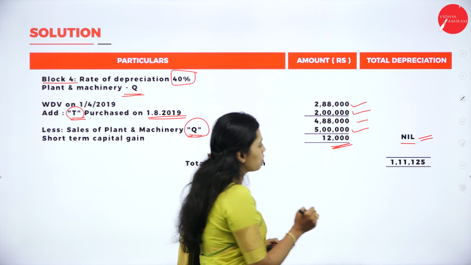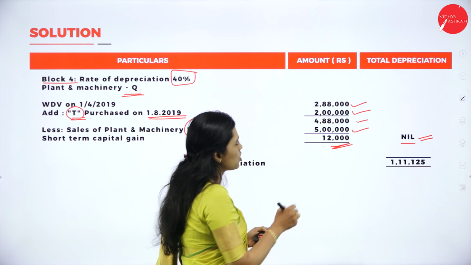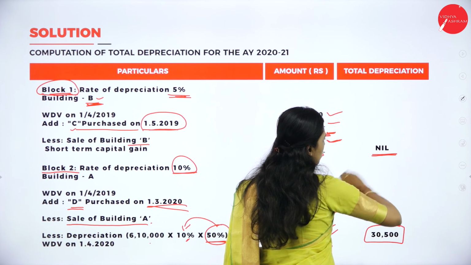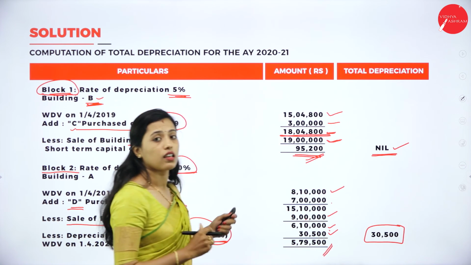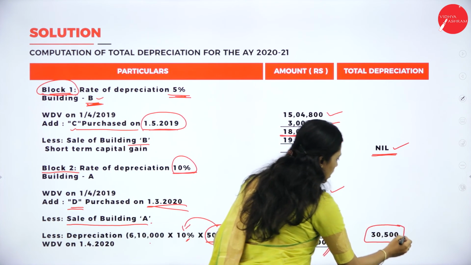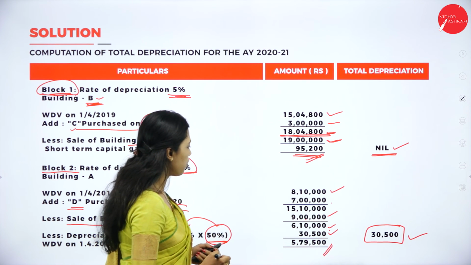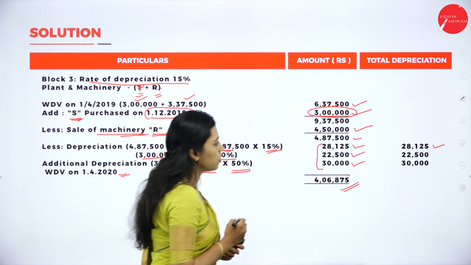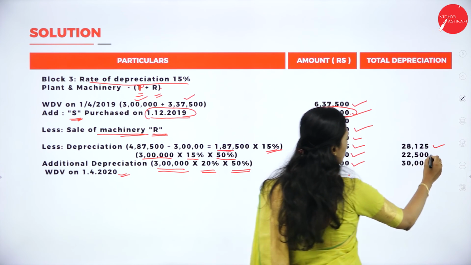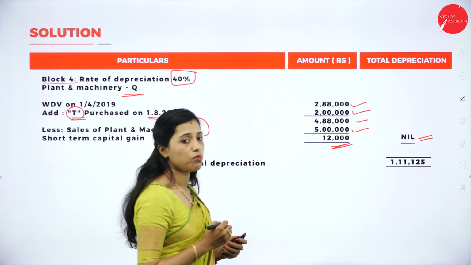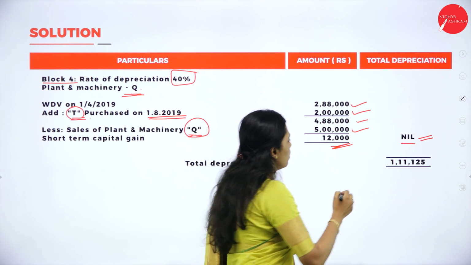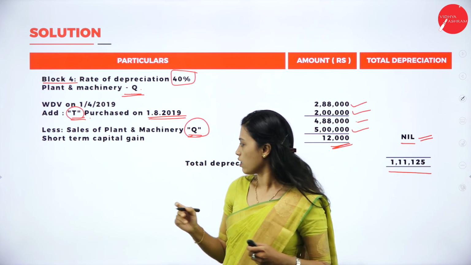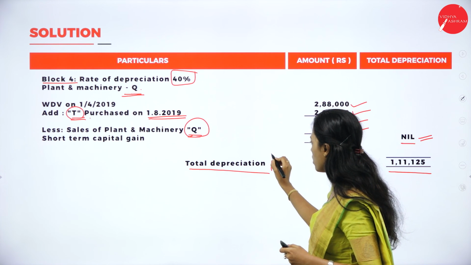Now we have to do the total of the depreciation column. So total of depreciation column means in the first block there is no depreciation because it is a capital gain. Then in the second block 30,500. In the third block 28,125 and 22,500 and 30,000. In the fourth block there is no depreciation. So we'll get 1,11,125 as the total depreciation.